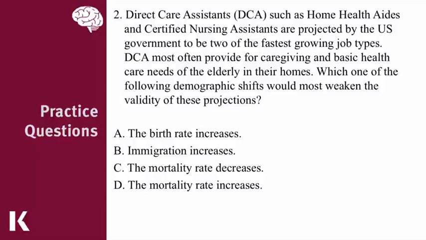We can also attack questions such as this one, which asks us to identify the impact of demographic shifts for job projections that are based on the needs of elderly care in this demographic. And the correct answer is D. If the mortality rate increases, then there'll be fewer elderly patients seeking care, and therefore fewer caregivers required to take care of them.